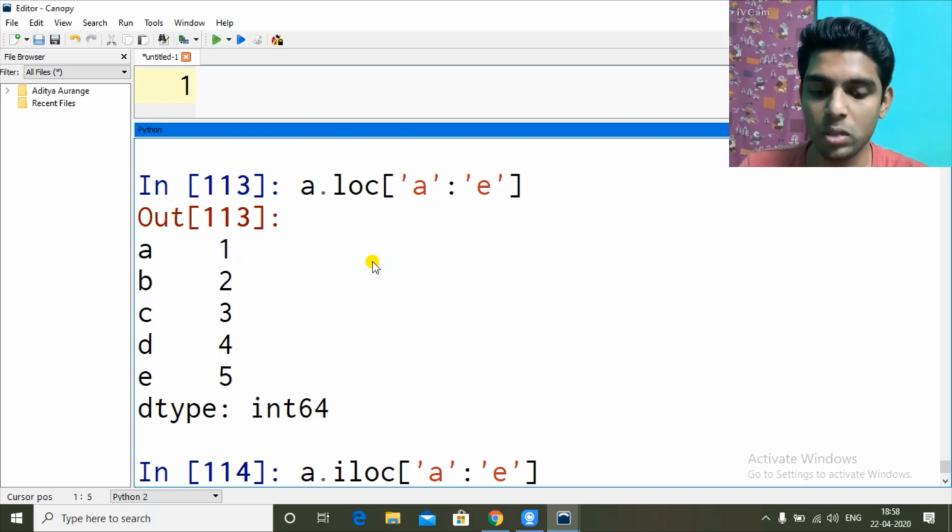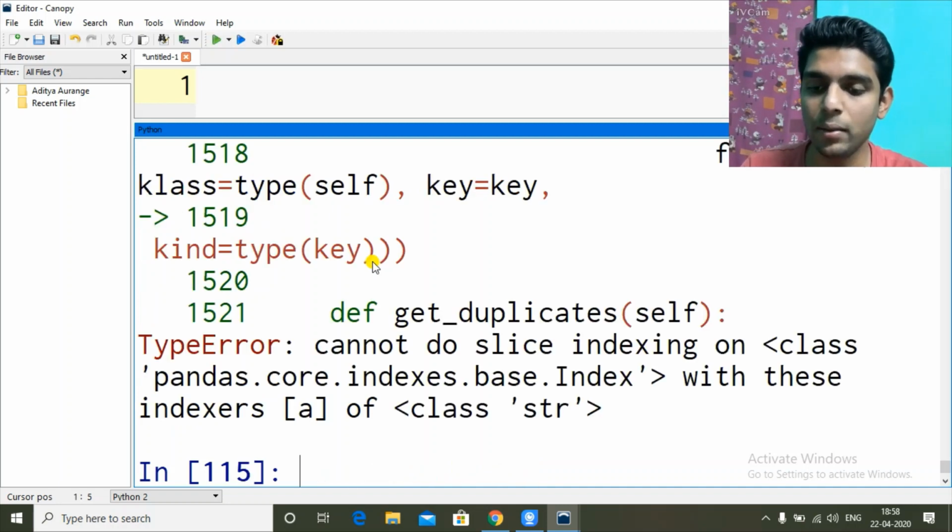we have ILOC. So if A to E, ILOC doesn't take the character values, it takes only the numeric index. So the corresponding value for A, the initial, is 0. Then for B it is 1. For C it is 2. For D it is 3.